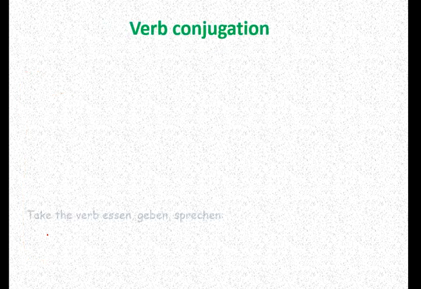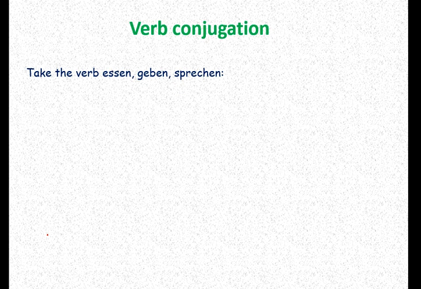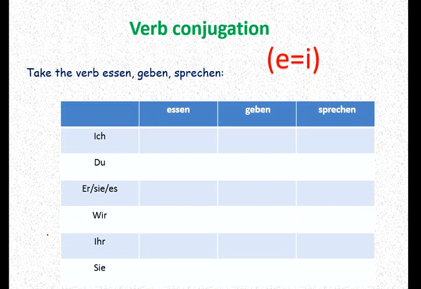Verb conjugation. First we see the conjugation of the verbs essen, geben, sprechen, because they follow the same pattern. In these verbs, the e changes to i.